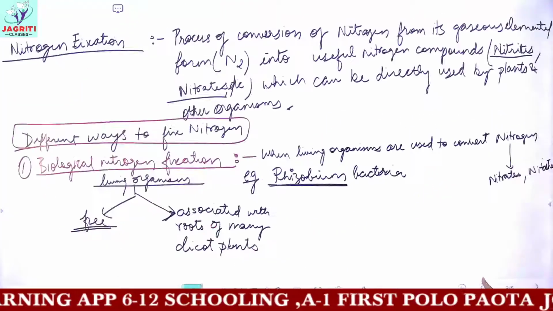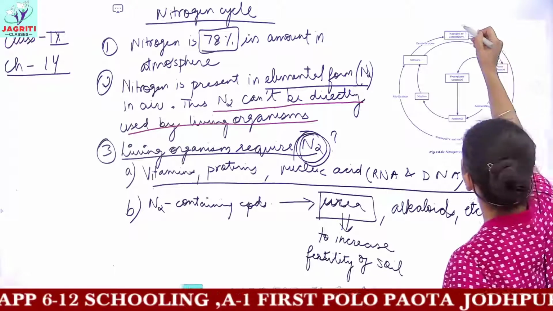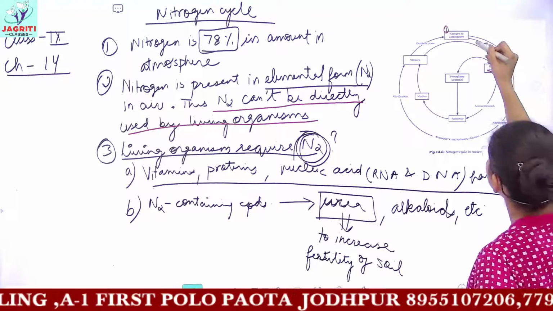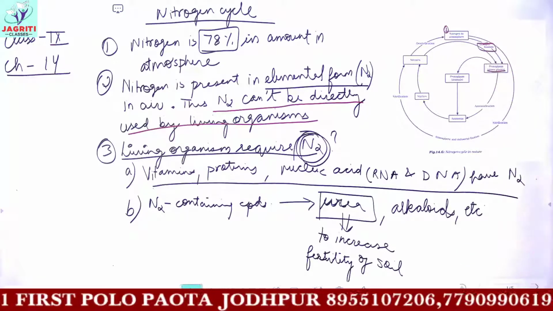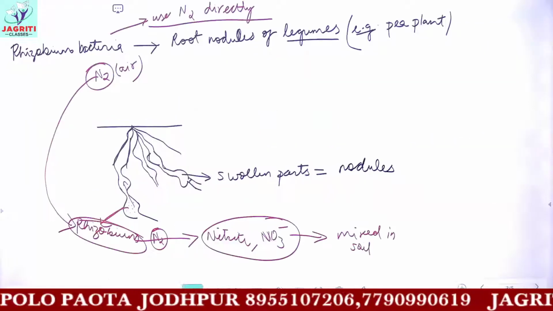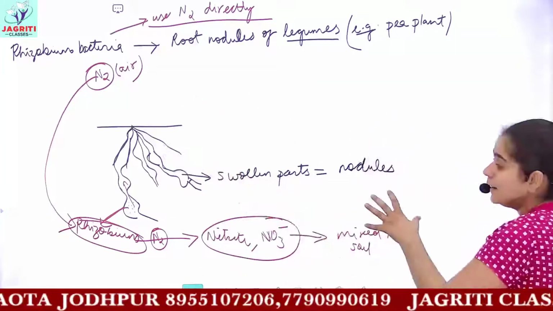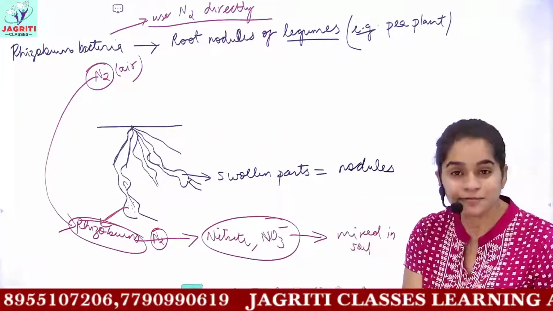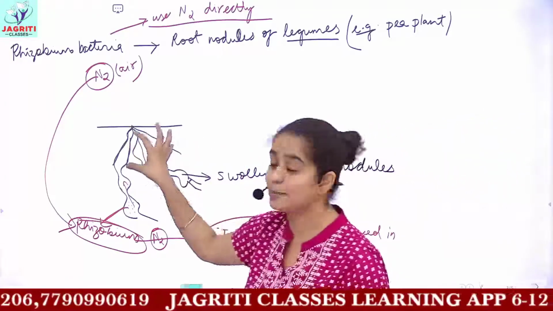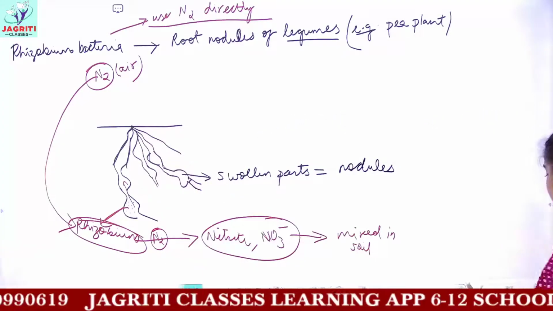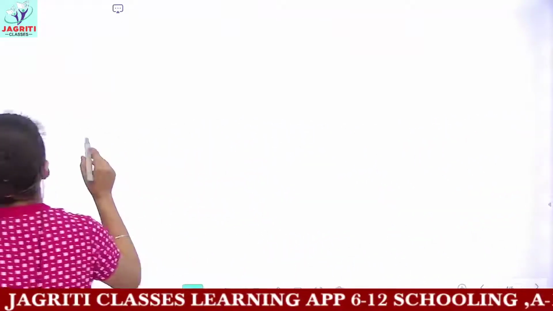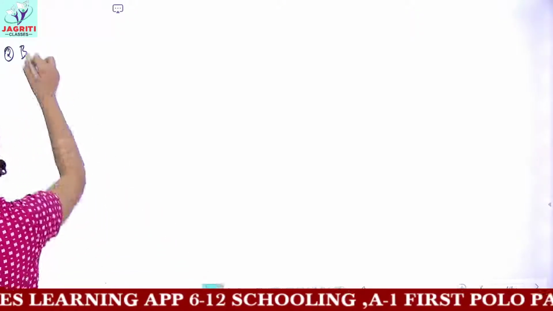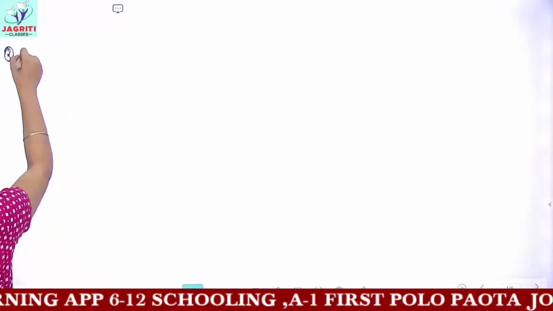So let's see in the cycle now. The nitrogen which was present in the air has been absorbed by the green plants, and the process here is nitrogen fixation. So here the rhizobium bacteria help in fixing nitrogen, and because the living component is fixing nitrogen, it is called biological nitrogen fixation. And now this nitrogen is absorbed by the plants. You have one more process of nitrogen fixation, apart from the biological one we have already done. That is nitrogen fixation by lightning.